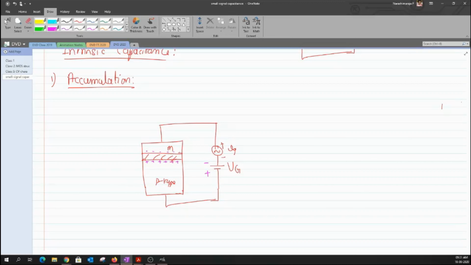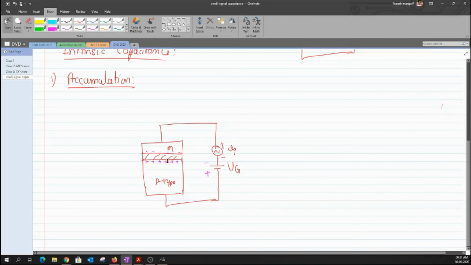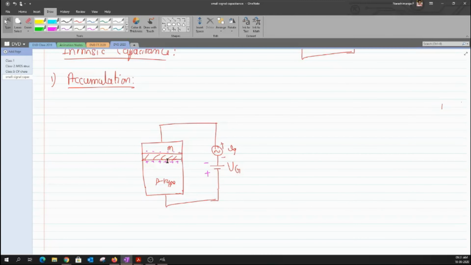Actually, there is one question that Vigneshwar has asked: why is only the positive cycle important? It is not exactly that the positive cycle is important here. Just for our convenience, I have taken the positive cycle, nothing else. You can also work along the negative cycle as well.